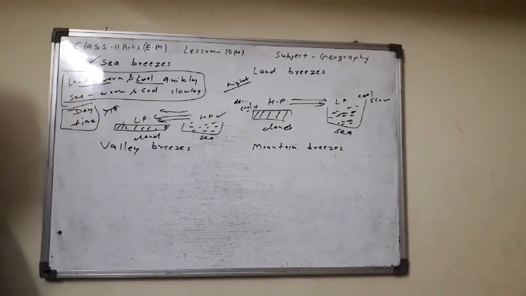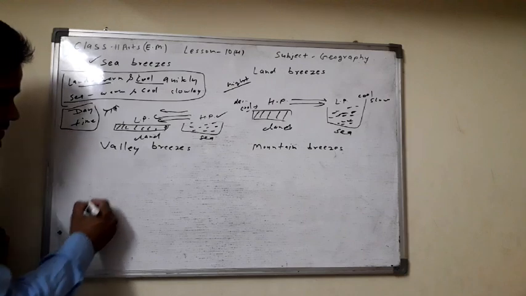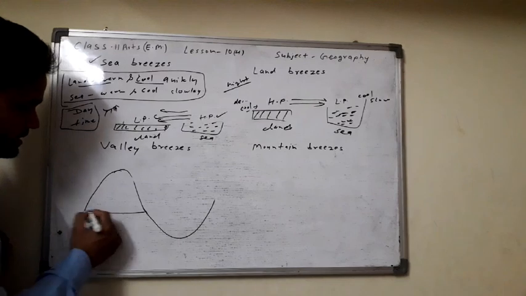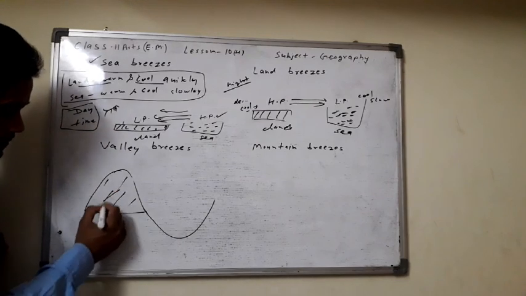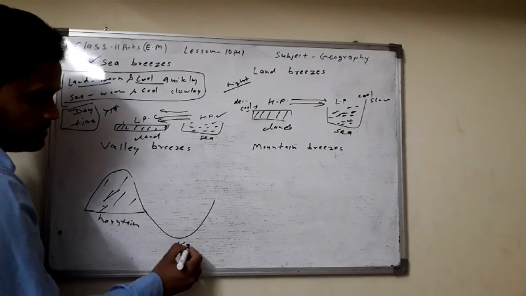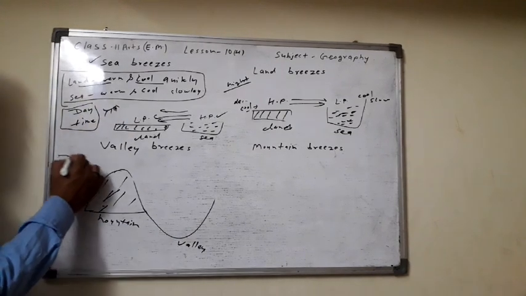And now valley breezes and mountain breezes. Here the mountain part and the valley part. This part is the mountainous part and this part is the valley part. The time is daytime.